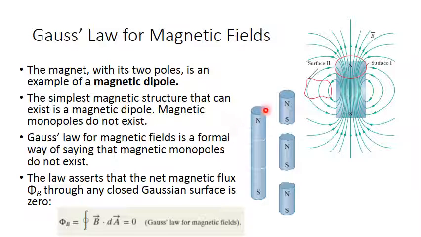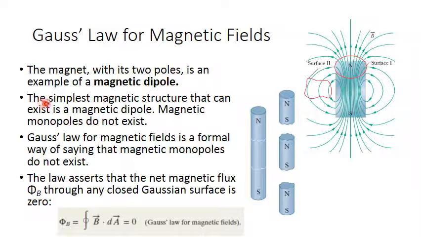For example, if we have a magnet bar with north and south, and we divide this magnet bar into smaller pieces, we find out all these smaller pieces consist of north and south, north and south, and so on. So we cannot extract the north separately from the south. Any magnet in the world includes both north and south poles. So there is no single magnetic charge in magnetic fields.